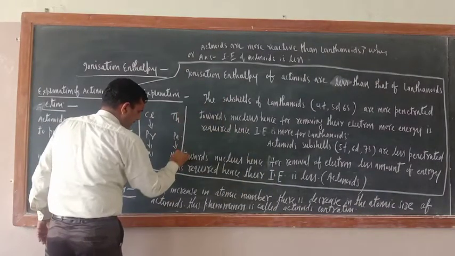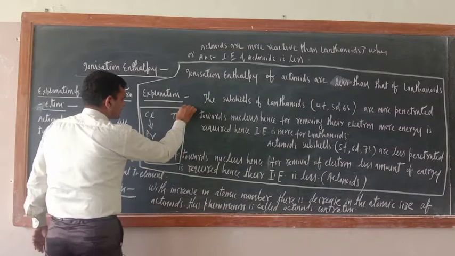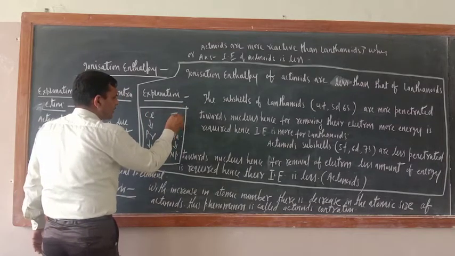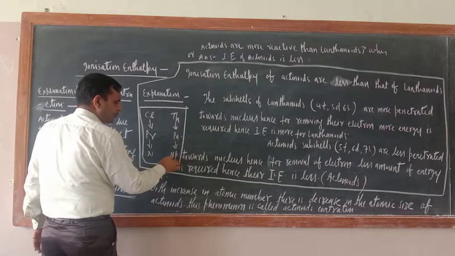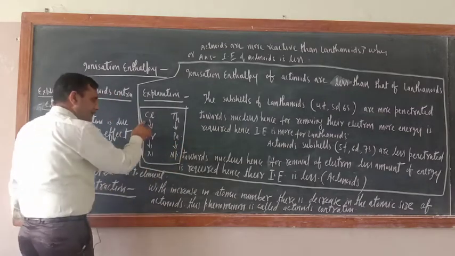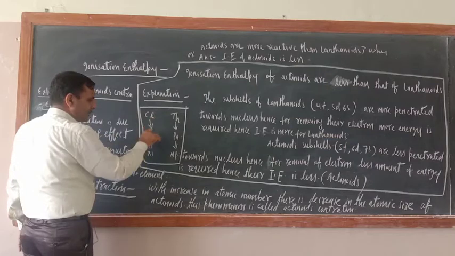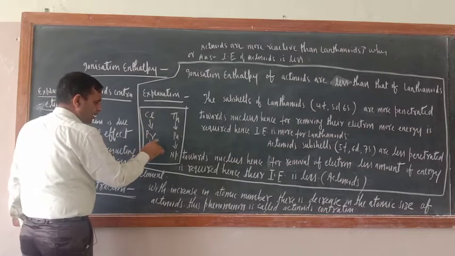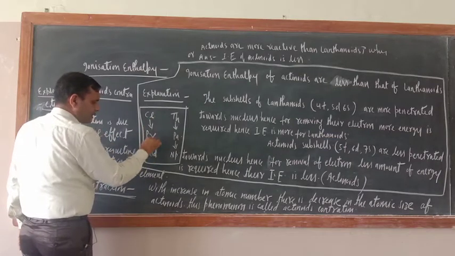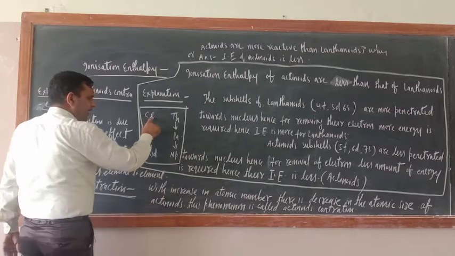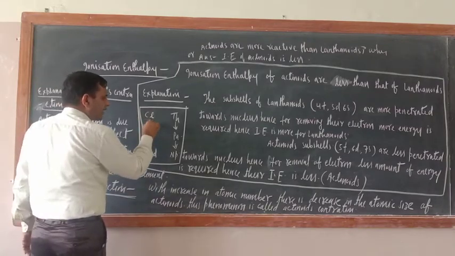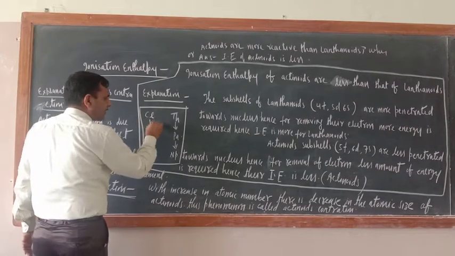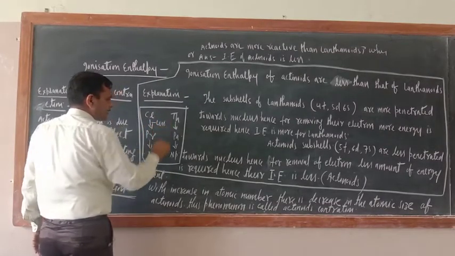As you move from thorium to protoactinium or protoactinium to neptunium, similarly as you move from cerium to praseodymium and praseodymium to neodymium, these being members of lanthanides, here element to element, the lanthanide contraction is less.